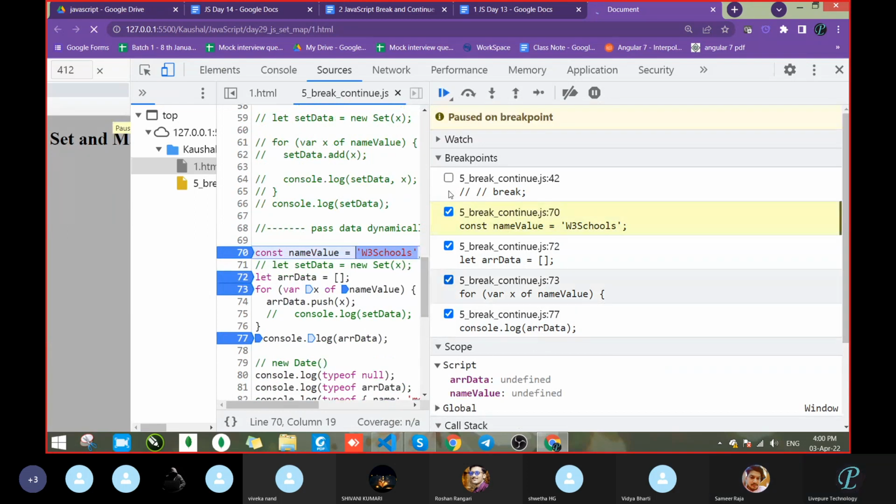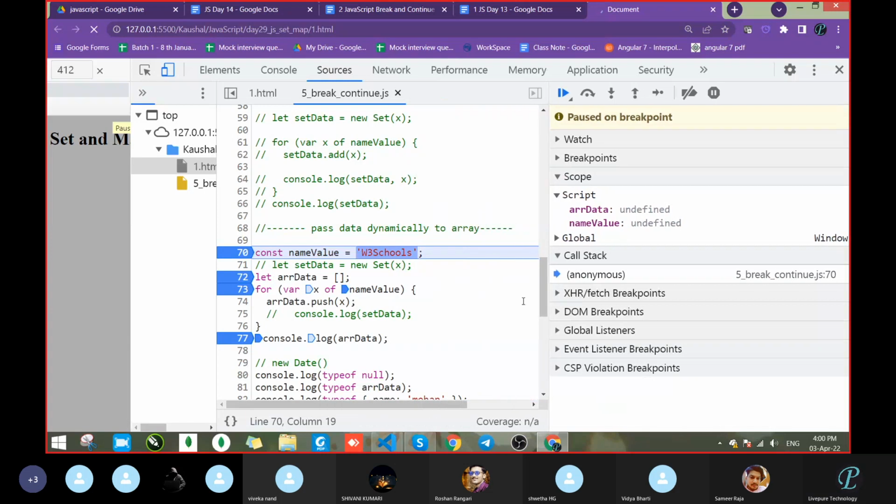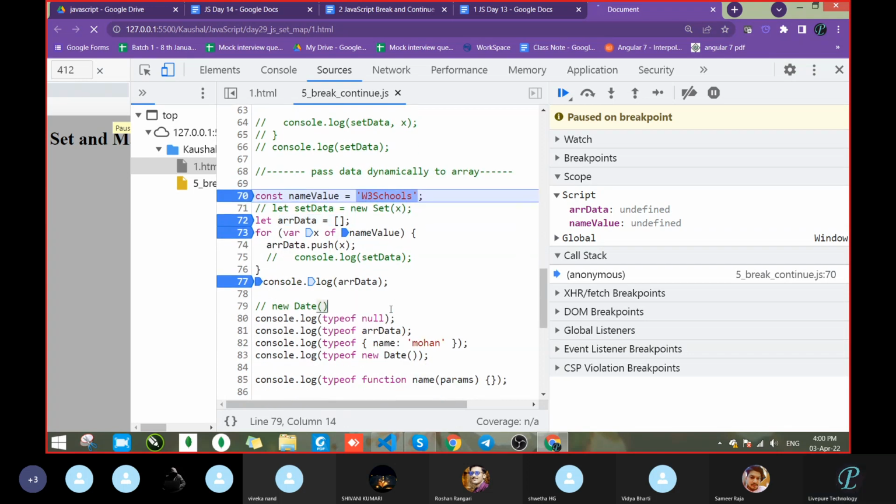Now see what happened. We have two data: one is the name value array, one is the array data, and one is x, that is inside actually. So see, by default the value becomes undefined because no data is available there. But x is not there globally.